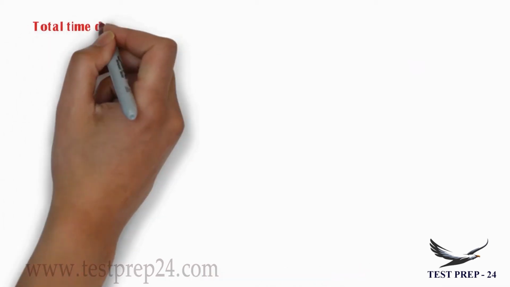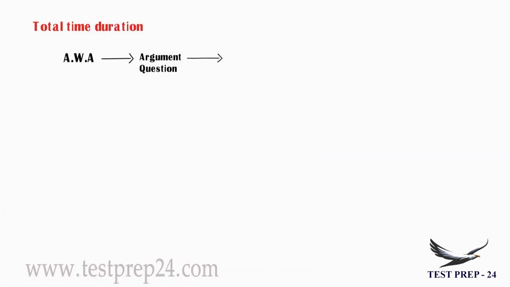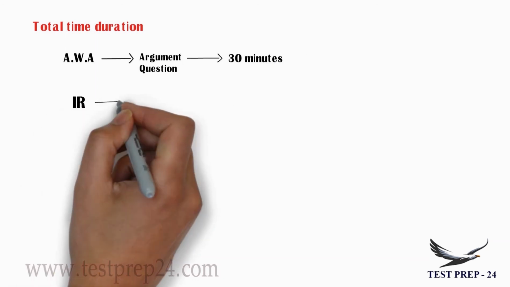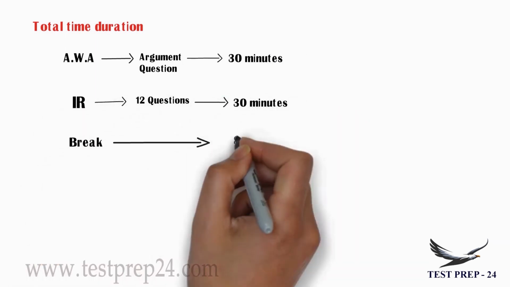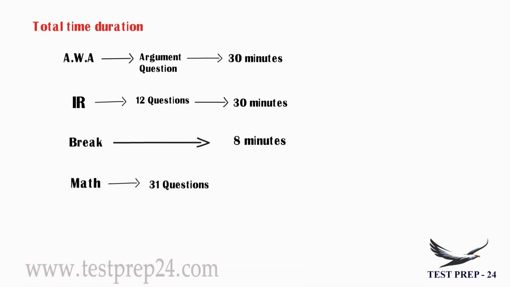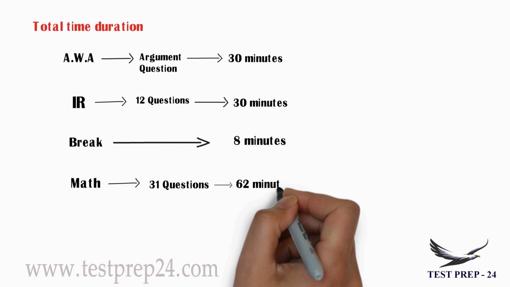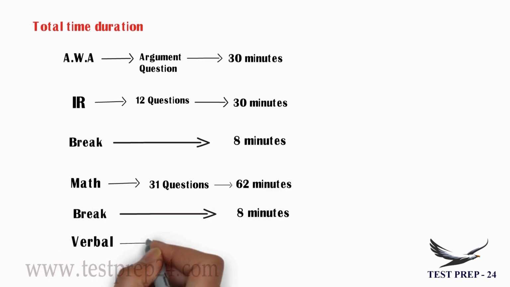Now what is the total duration? AWA section, as I told you, one argument essay you have to write for 30 minutes. IR section consists of 12 questions, you have to finish it in 30 minutes, and after that you will have an optional break of 8 minutes. Then the math section, 31 questions, 62 minutes. Then one more optional break of 8 minutes, and then the verbal section, 36